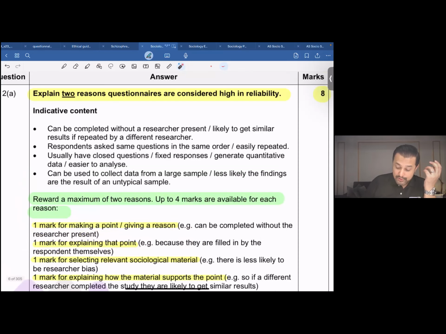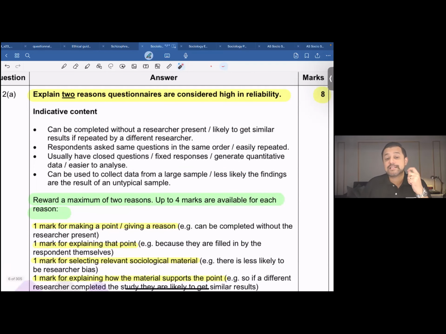Now, getting back to the question again, the question over here reads, explain 2 reasons questionnaires are considered high in reliability. To begin with, we need to know what reliability is. We use the term reliability to refer to a research that has been conducted or that can be conducted more than once, and you come up with the same results. What is reliability? A reliable research is a research that can be conducted more than once and you come up with the same results, right? Or in other words, consistency in terms of results.